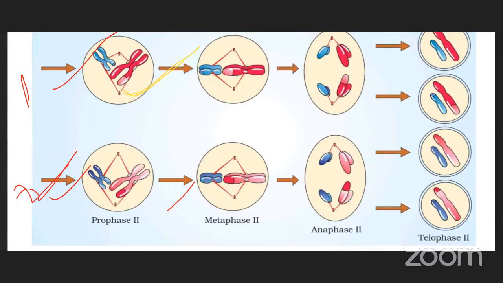In meiosis 2, what will happen? Meiosis 2 is again categorized into four main stages and a fifth one, cytokinesis 2. The stages are prophase 2, metaphase 2, anaphase 2, and telophase 2. After telophase, from one cell, two daughter cells are formed as usual. And what are the changes we observe in these stages? Once we have to recap.